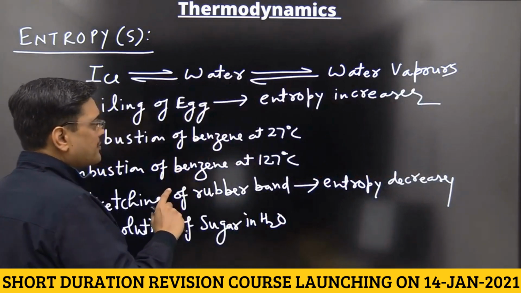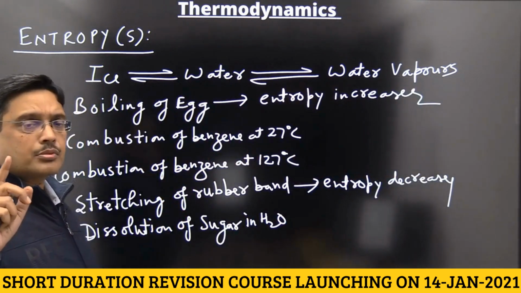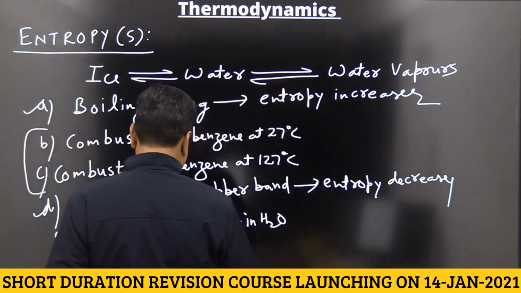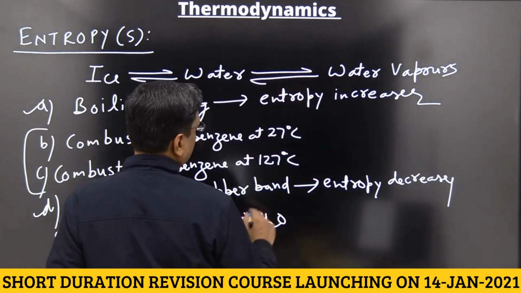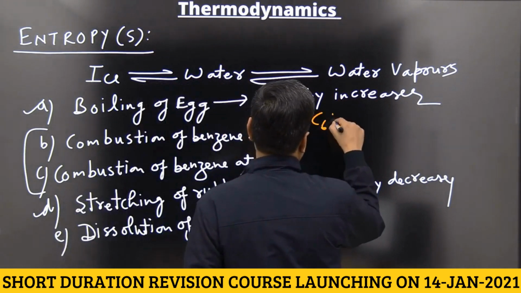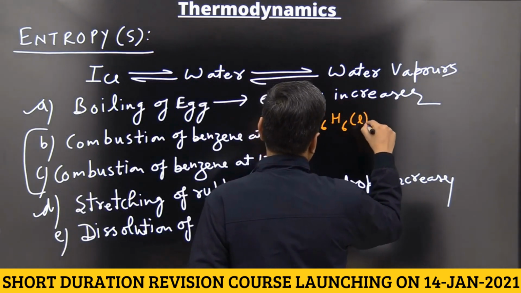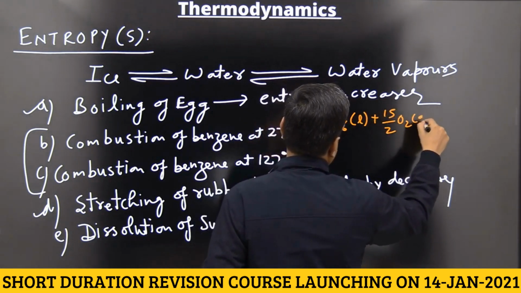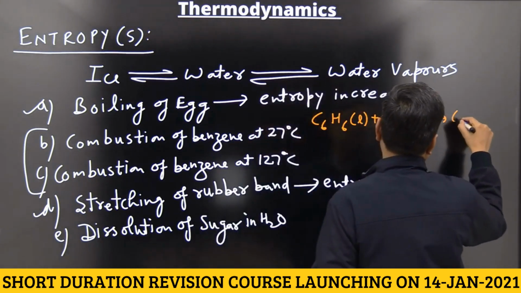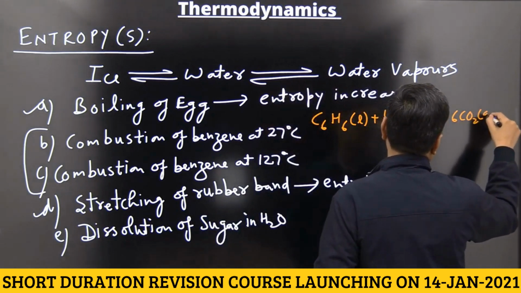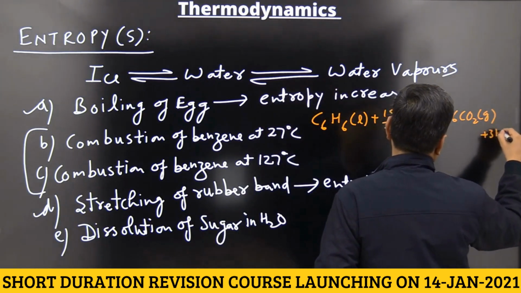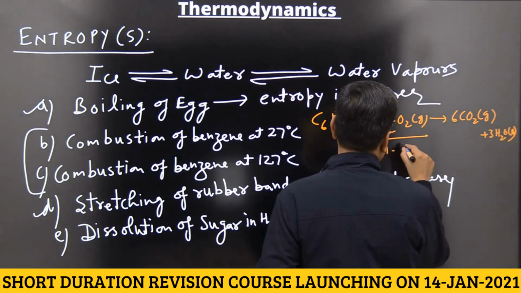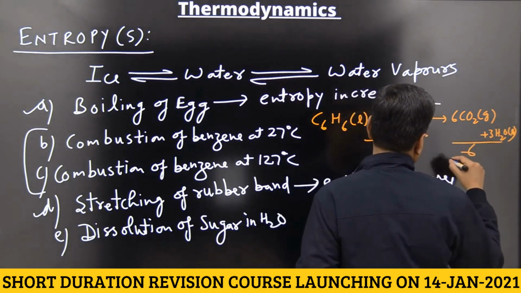So at 27 degrees centigrade, benzene and water are both liquid. Write down the equation: benzene, liquid, plus 15/2 O2 gas gives 6 CO2 gas plus 3 H2O liquid. See here, the gaseous reactant is 7.5 and the gaseous product is 6.